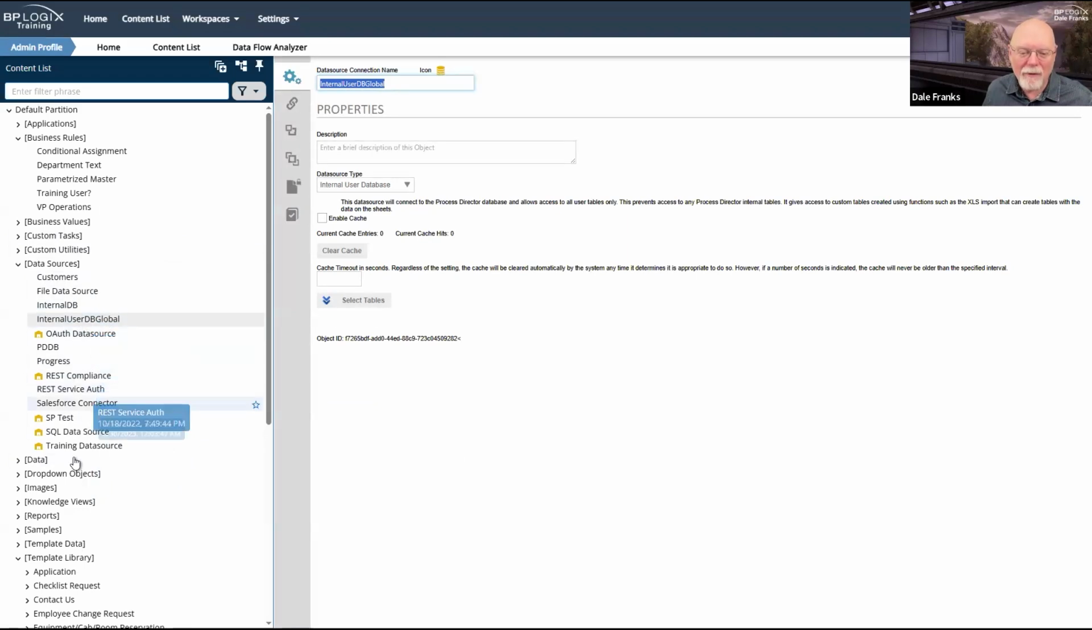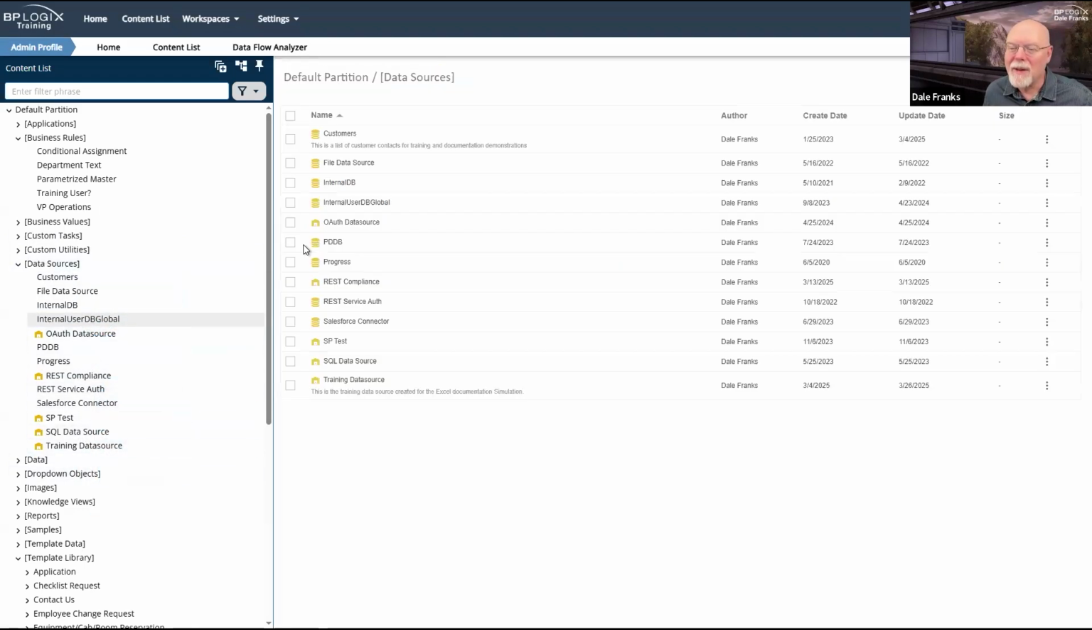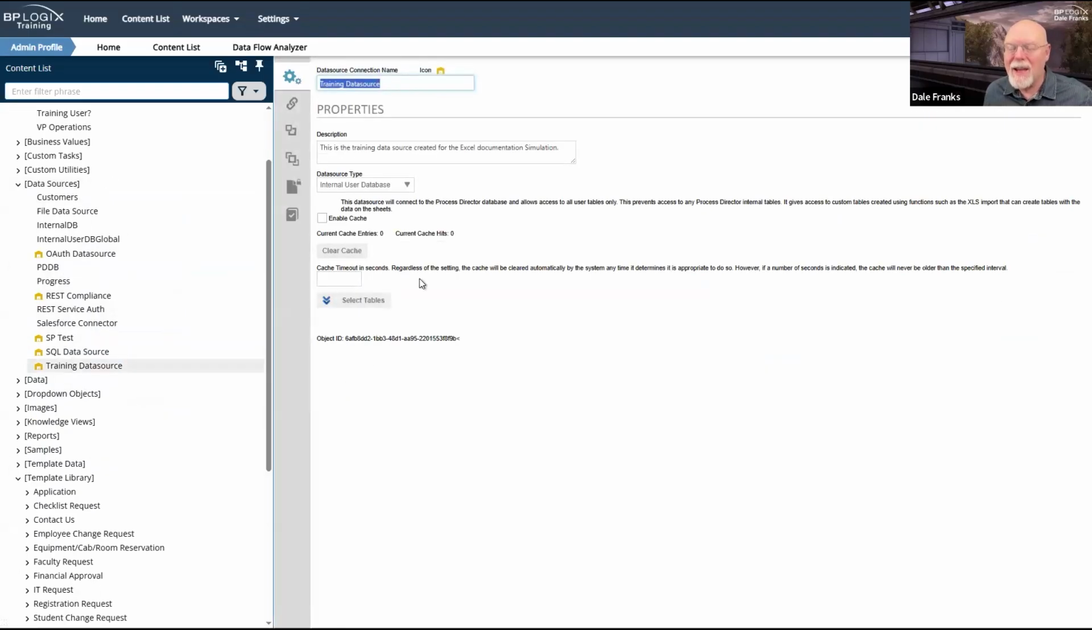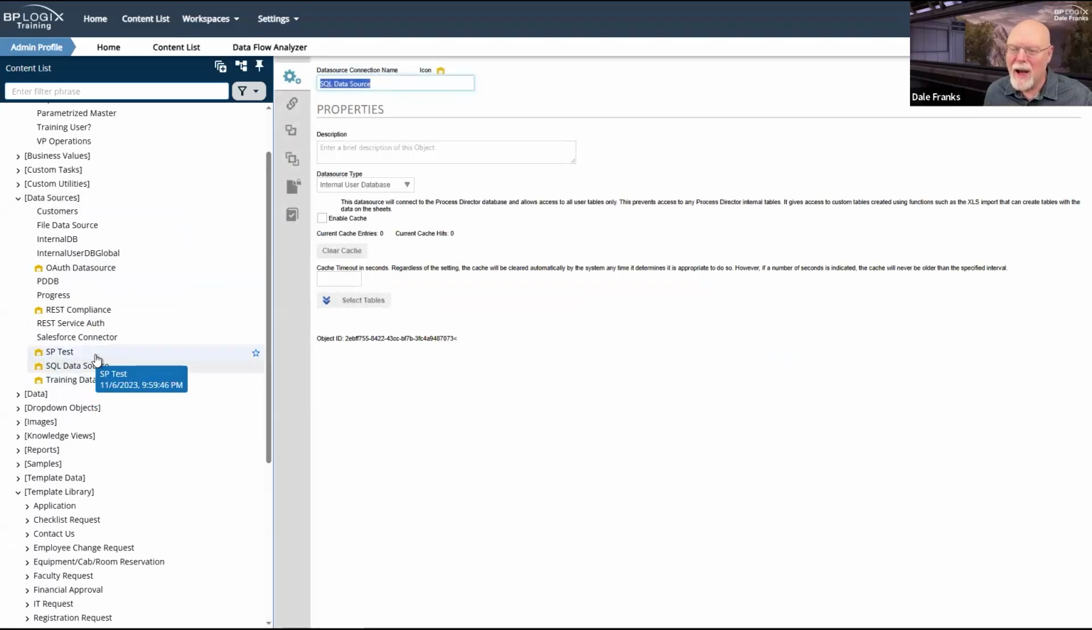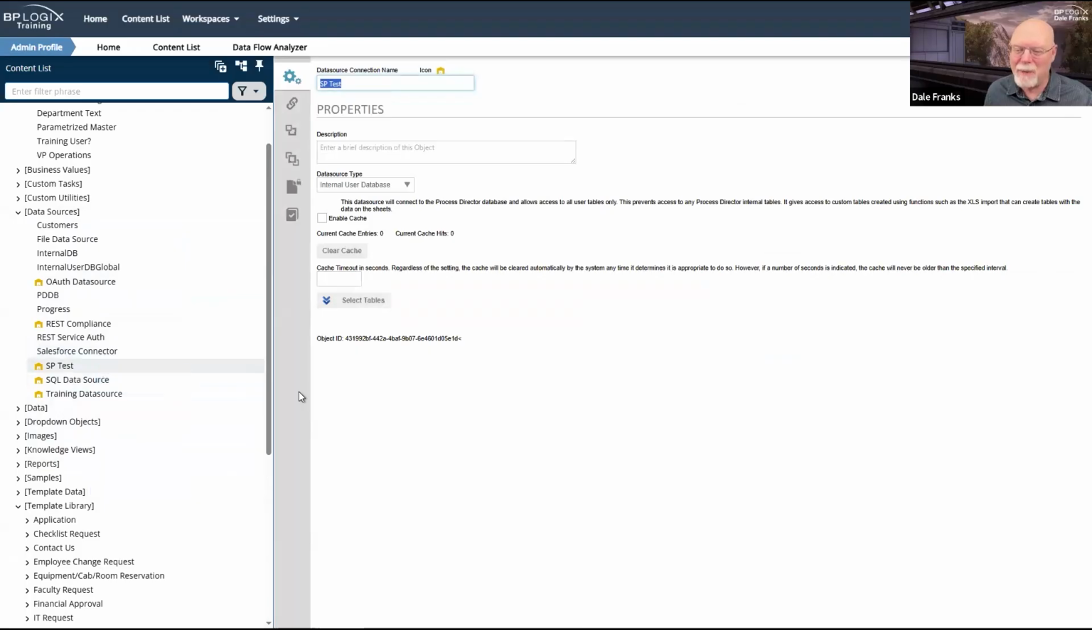It was coming off of one of the others that I have in here because I have a whole bunch of them. And I'm not sure, was it training? It could be training data source. Yeah, that's internal user database. So maybe it was the training data source. And I have SQL data source, which is also internal user database. I have SP test, which is also. So don't do like I do.